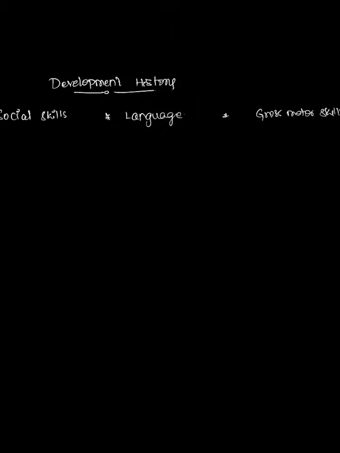Coming to the developmental history that you need to ask the patient, that is, the baby or informant. In this we discussed it under 4 headings. The first one is the social skills that the baby develops. Then there will be language, gross motor skills, and fine motor skills. Let's go with the first one, that is the social skills.